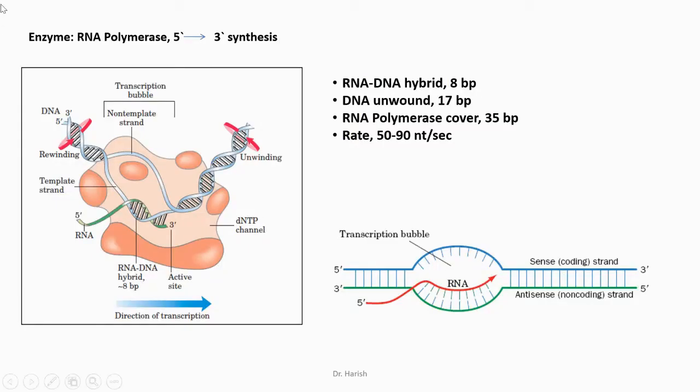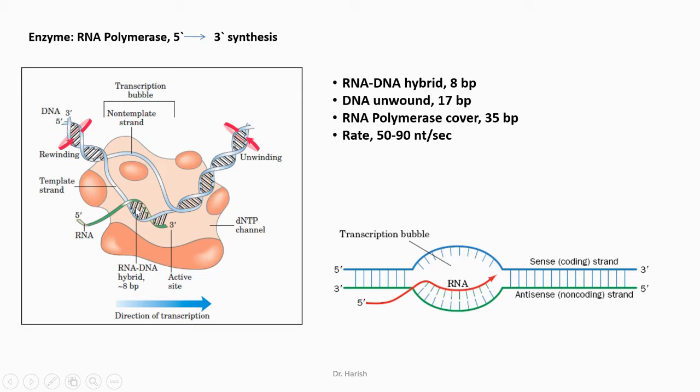Transcription is carried out by one important enzyme, that is RNA polymerase. This enzyme has a 5' to 3' synthesis activity. The diagram of the RNA polymerase is shown in this picture. This orange color is the RNA polymerase. This RNA polymerase encompasses the DNA strand covering up to 35 bases.